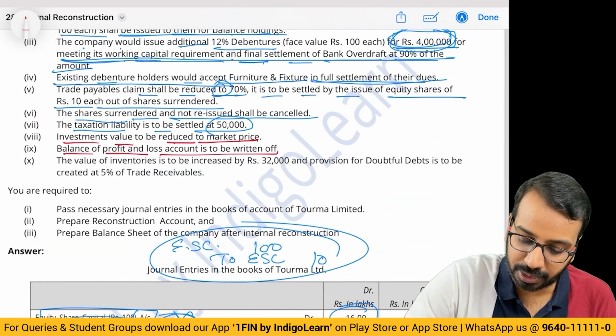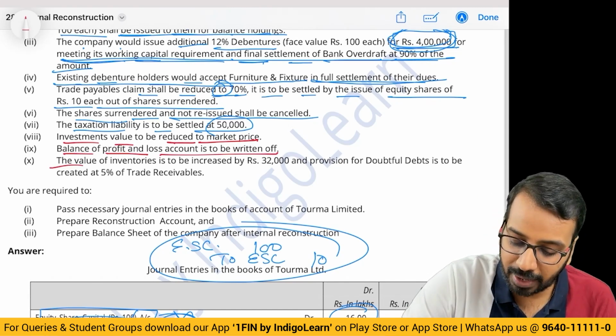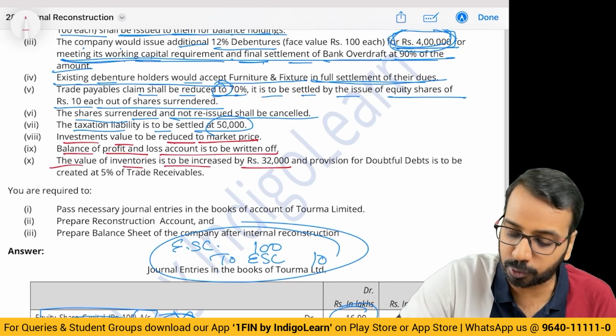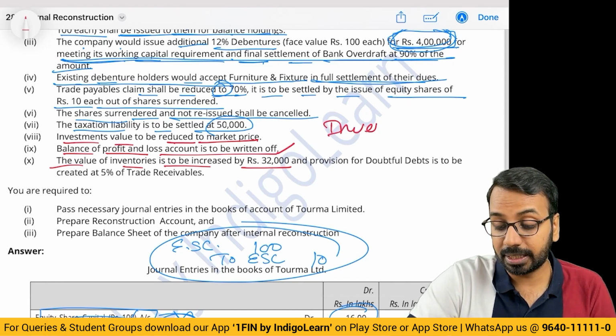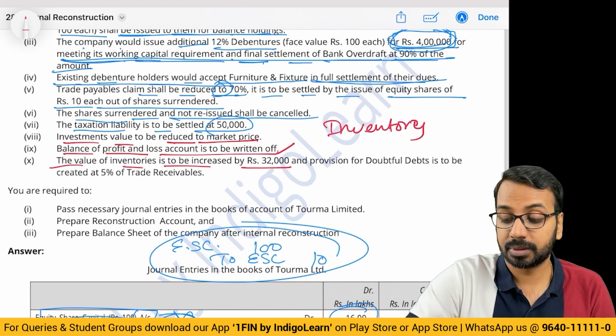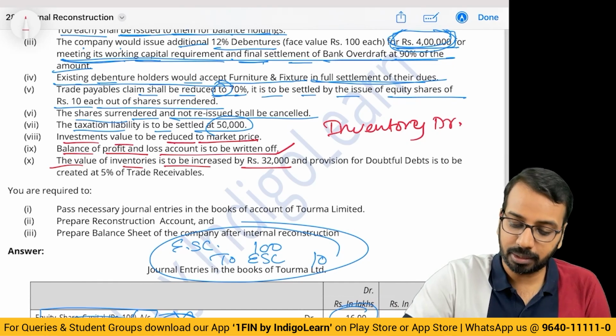Balance of P&L to be written off. This we will do towards the last. Value of inventories is to be increased by 32. Increase by 32 means asset increase, gain. So inventory, debit, gain.